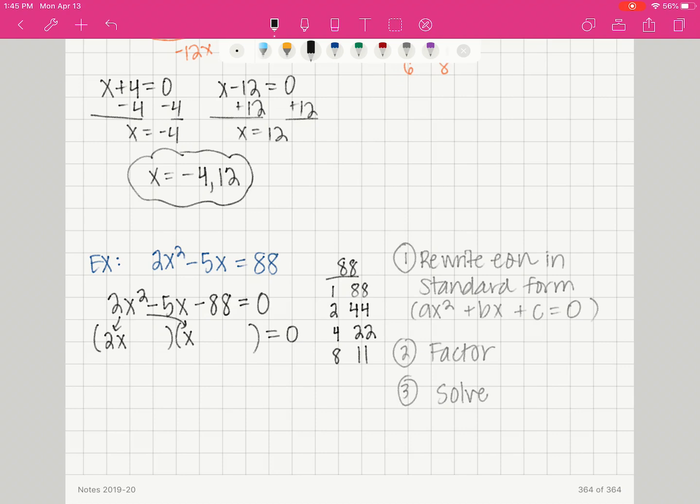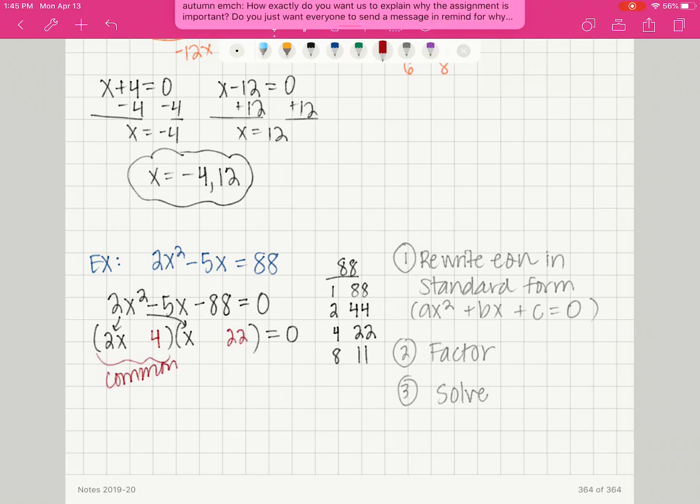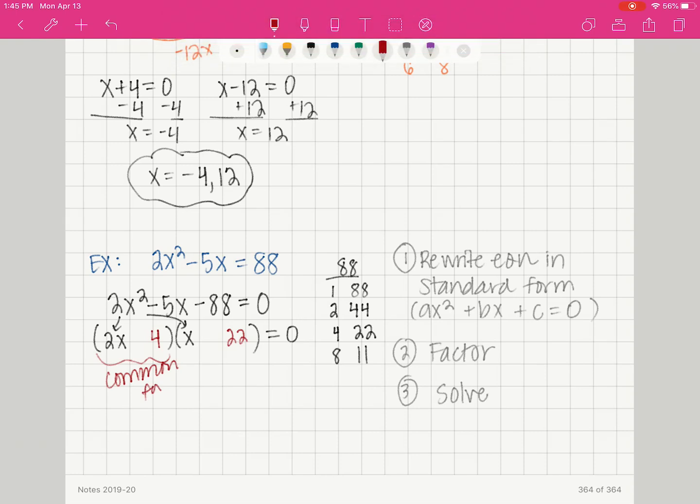So I'm going to try the 4 and the 22. I don't know why. I actually do know why. Because if I try and put the 4 there with the 2x, this has a common factor that the original did not have. So there was no common factor in the original.